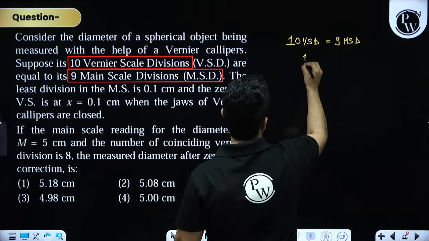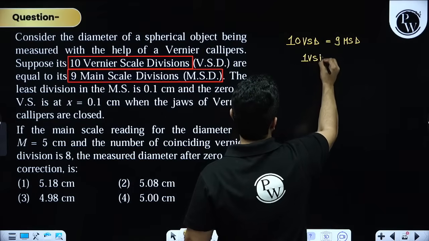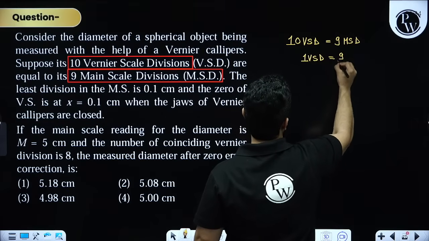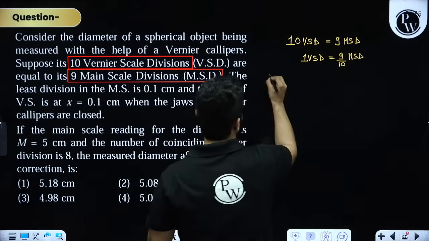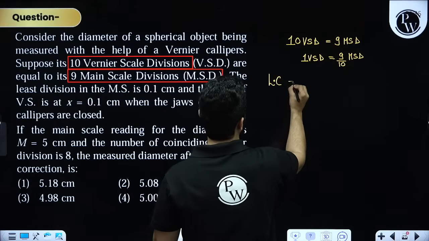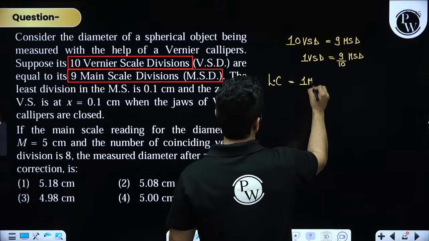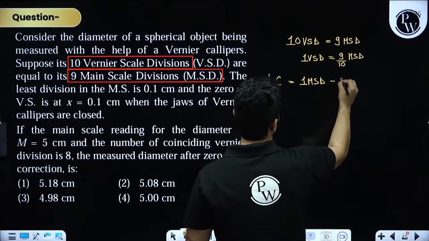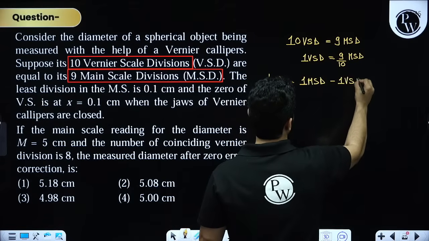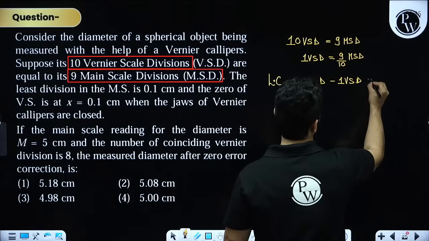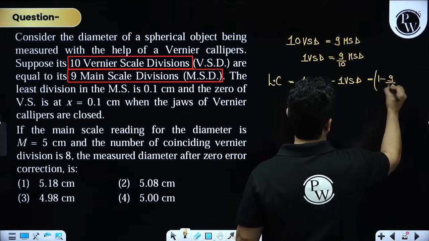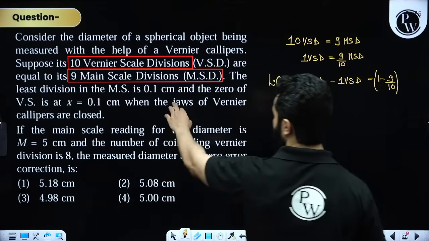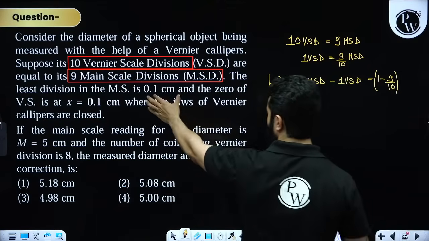That means 1 VSD is equal to 9 by 10 MSD, which means that least count will be equal to 1 MSD minus 1 VSD, and further this can be written as 1 minus 9 by 10 times 1 MSD, which is actually equal to 0.1 centimeter.